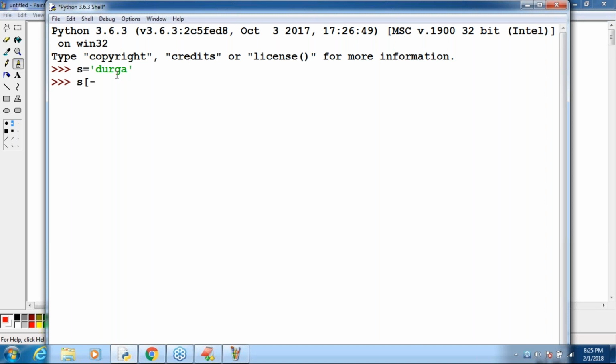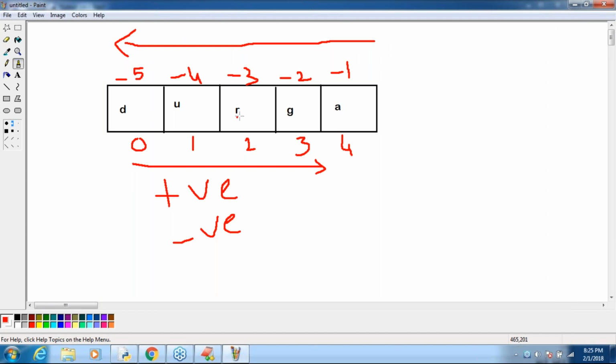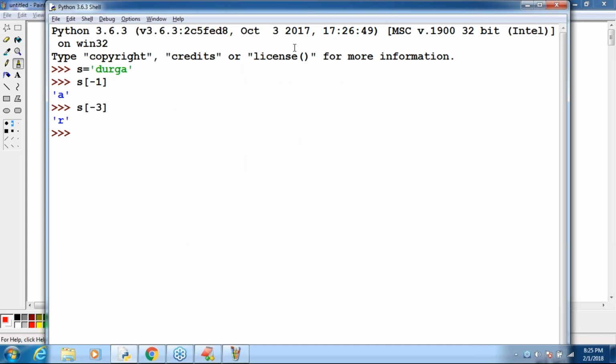S of minus 1, what is S of minus 1? A. Next, S of minus 3 means what? R. S of minus 3 is nothing but R. So make sure you have clarity: positive index is possible, negative index is also possible in Python.